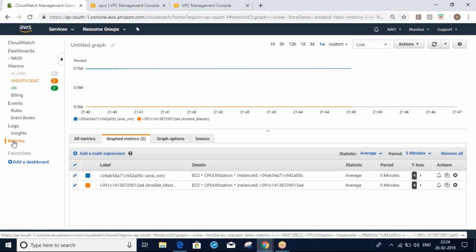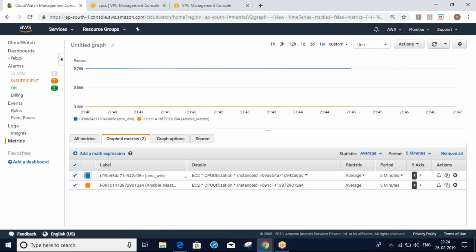By default, we can monitor only host level, like CPU utilization, network in and out. Memory, disk, and swap we can't monitor by default. If you want to monitor them, then we have to configure custom metrics.